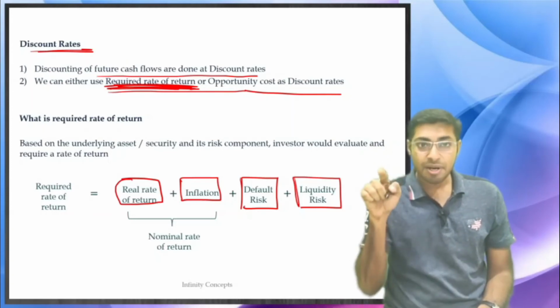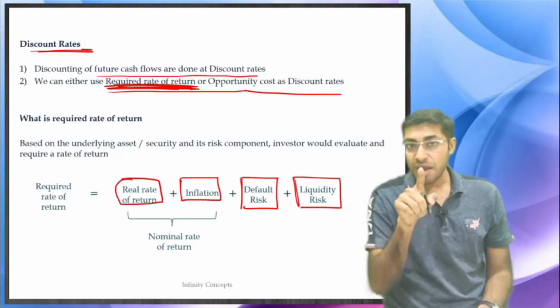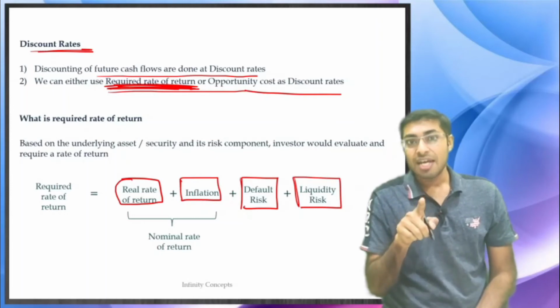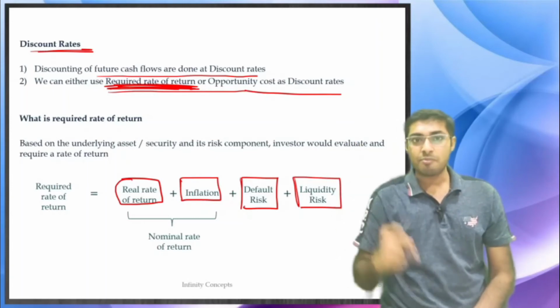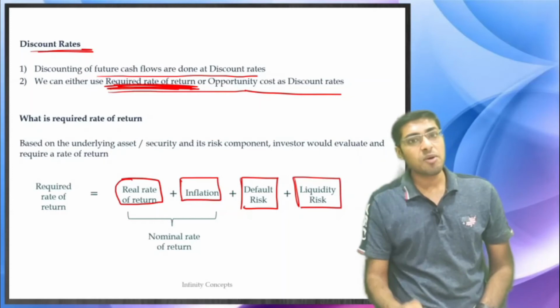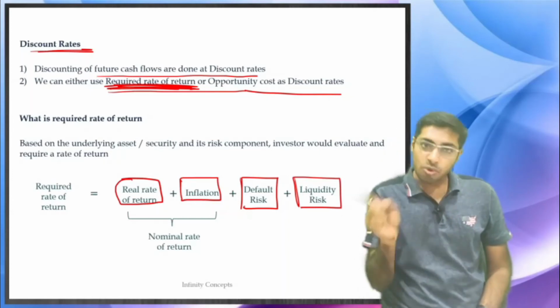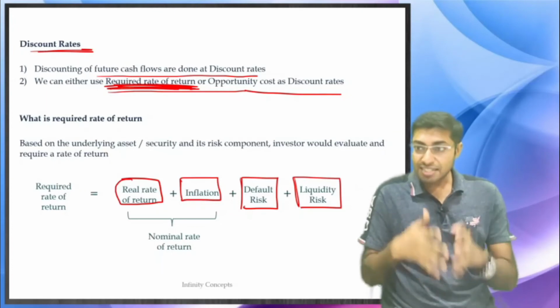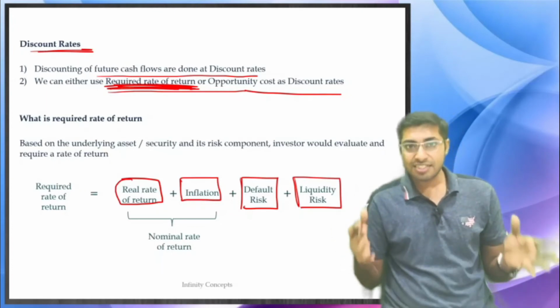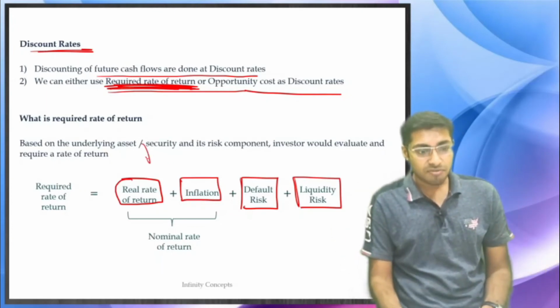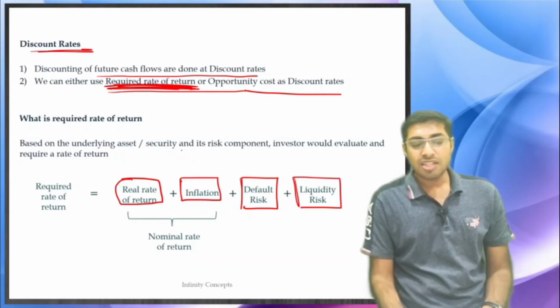If you are putting that money in the bank, obviously the bank is going to give you more return. If you put your money in a very strong bank, the interest rates are going to be lower. And if you put your money in some weak bank, the interest rates are going to be higher. Why are the interest rates higher? Because the interest rates are actually a calculation of all of these things. So what are the four things?